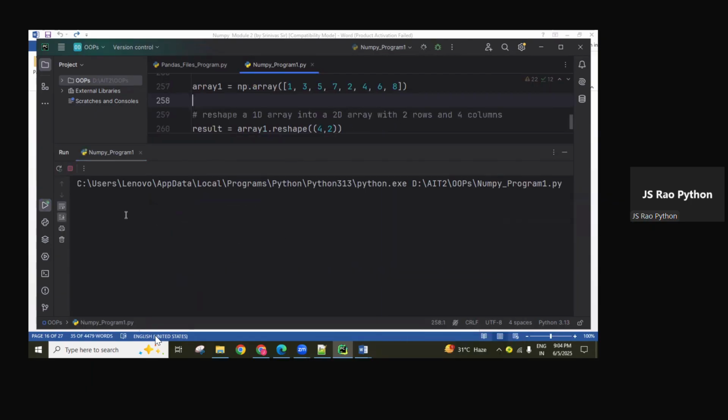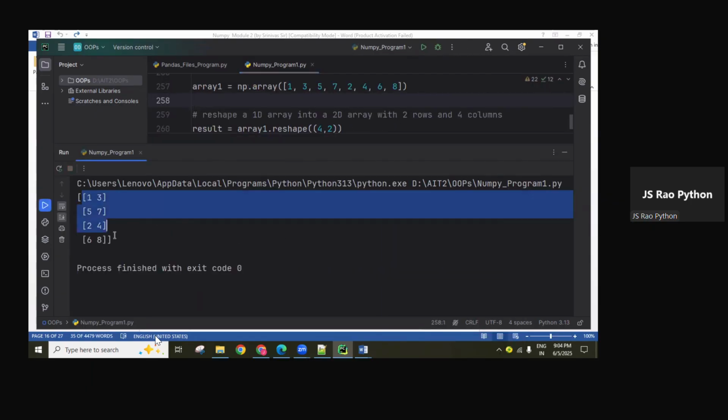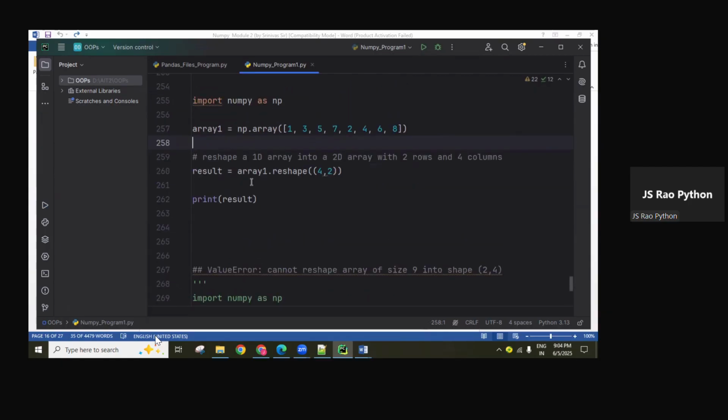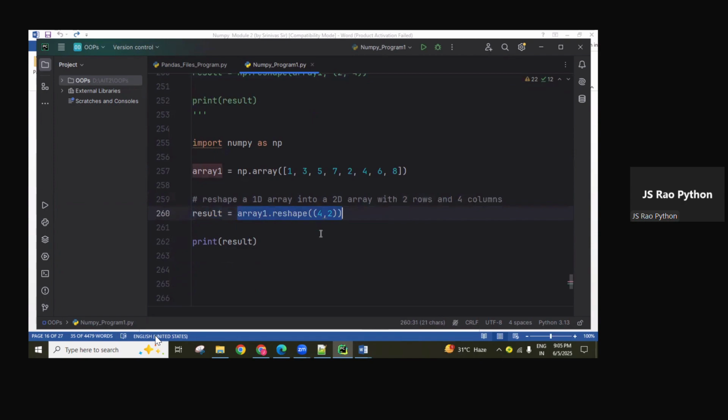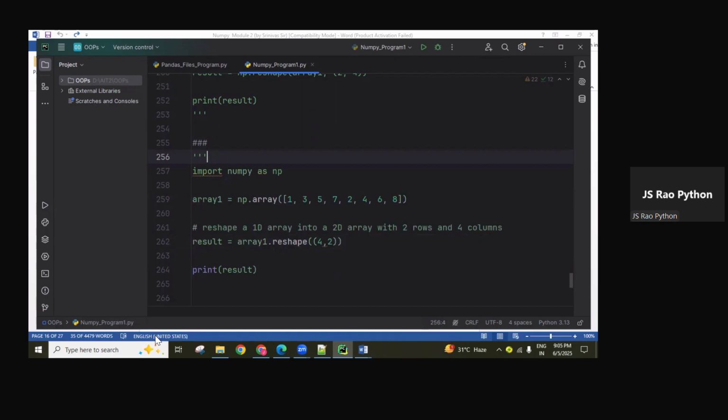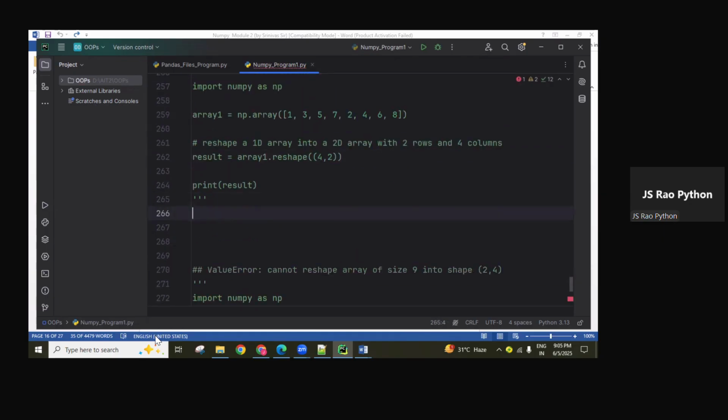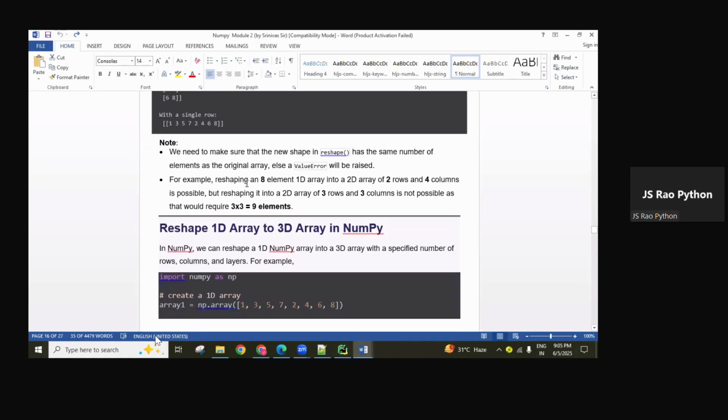If I use 4 comma 2 here, guys, 4 rows and 2 columns, it also works. Okay, this is another variation: array object dot reshape of how many rows and how many columns we want. So this is one format. Or np dot reshape of the array object and shape parameters, or else you can write it directly like this. You can use either one. Both are working, as we are reshaping existing objects as per our requirement.